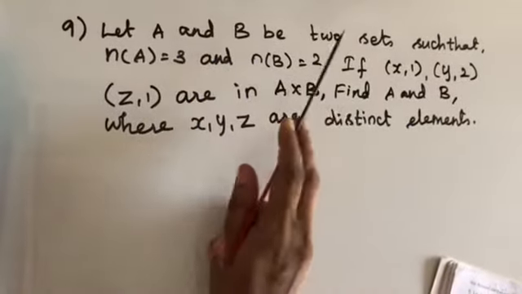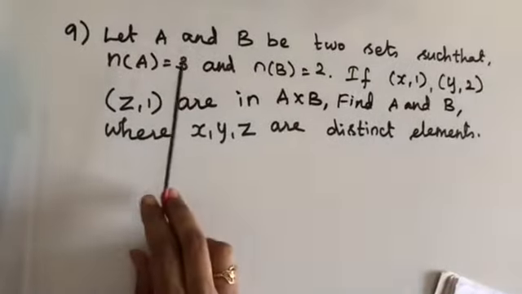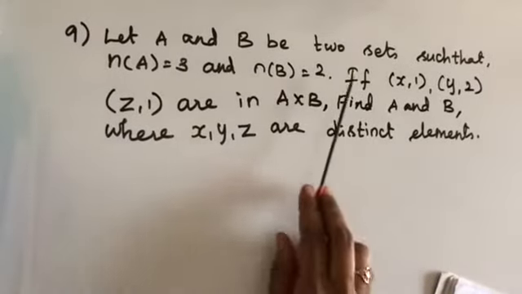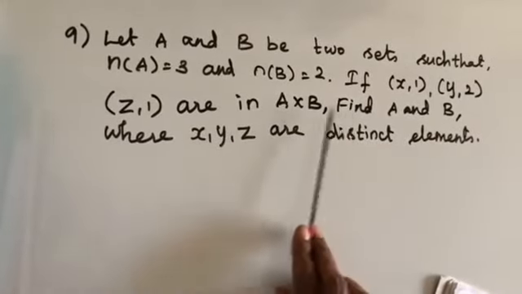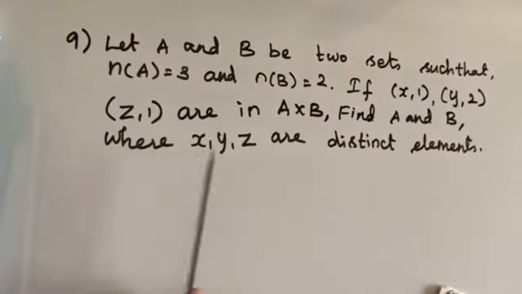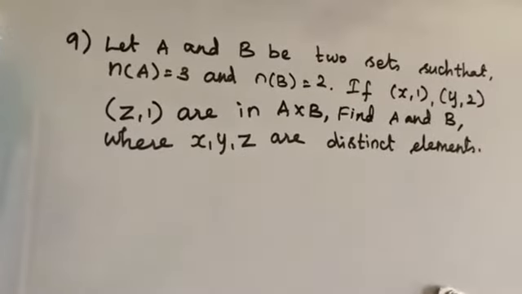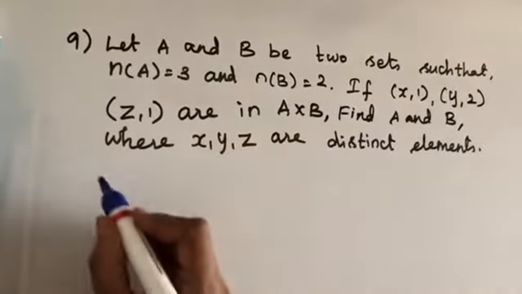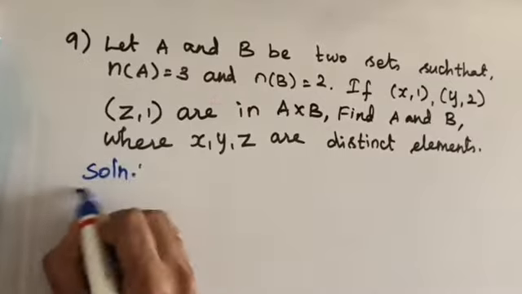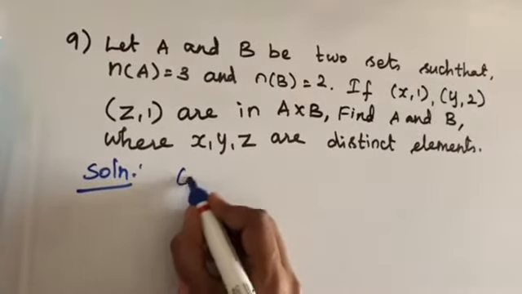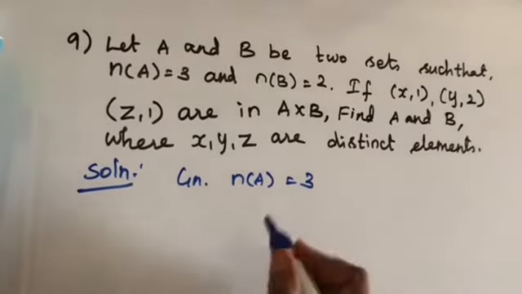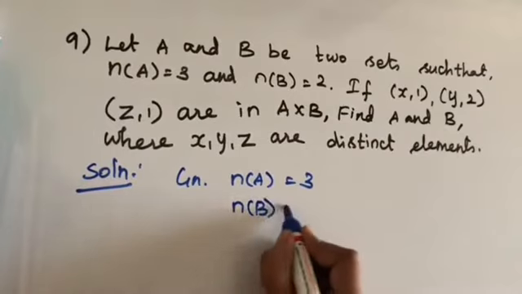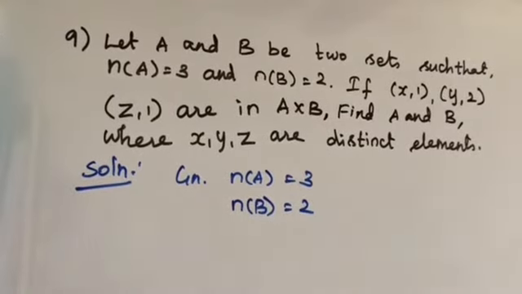Let A and B be two sets such that n of A equal to 3 and n of B equal to 2. If (x, 1), (y, 2), (z, 1) are in A cross B, find A and B, where x, y, z are distinct elements. So, we have to find the sets A and B. What's given here? It's given that n of A is equal to 3. That means the set A contains 3 elements. n of B is equal to 2. That means the set B contains 2 elements.